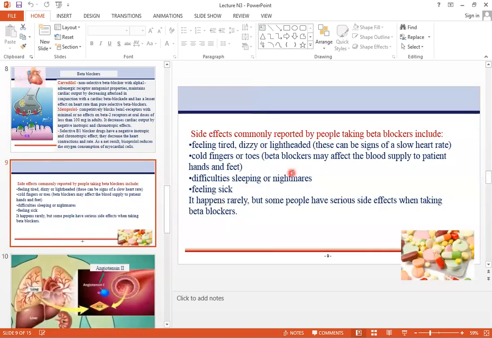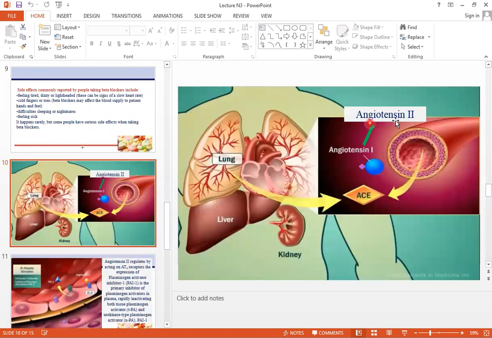Then there are side effects commonly reported in people due to the intake of beta blockers, and these side effects include dizziness, difficulty sleeping, and nightmares. Then we come to angiotensin 2. This is the whole diagram, and this is the ACE. Angiotensin 1 is converted to angiotensin 2, and ACE comes from the lung.